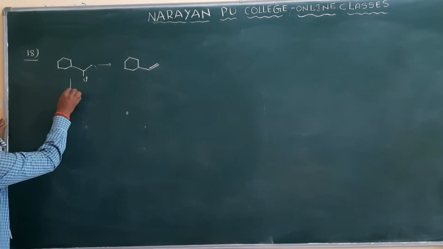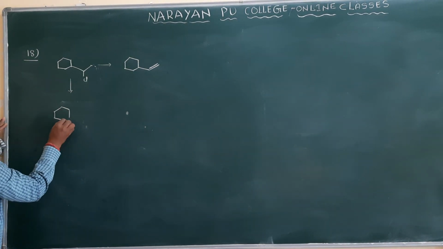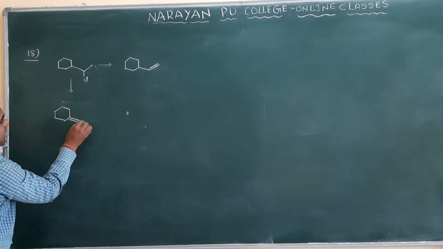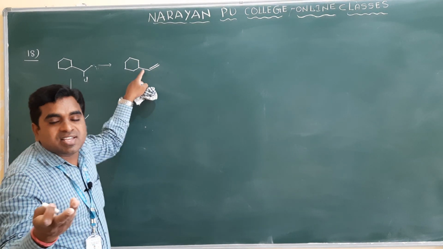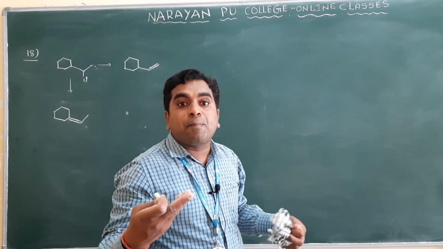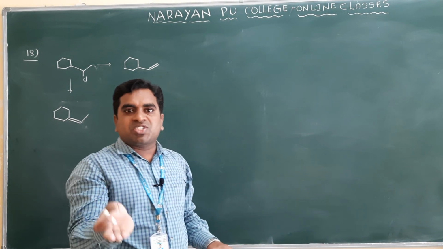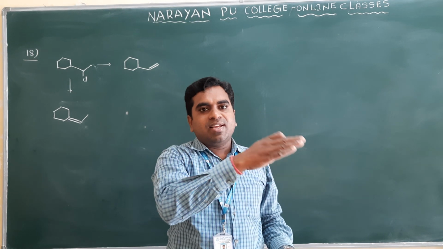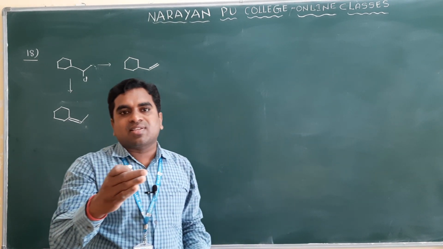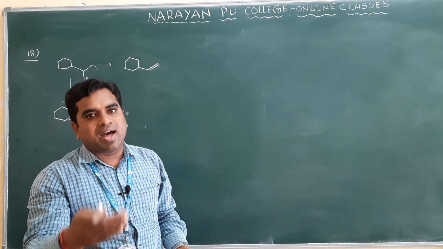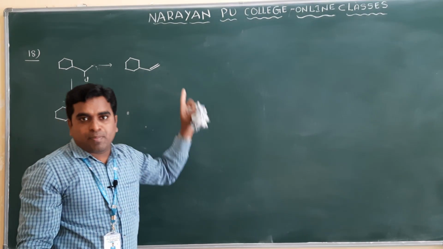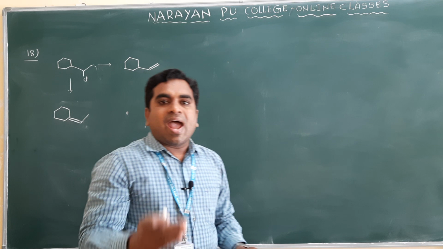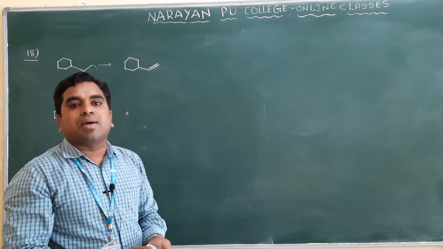If it is the more substituted alkene, which product is it? Saytzeff product. This is a Saytzeff product, but they want which one? Less substituted alkenes. Less substituted alkenes means which product? Hofmann product, they need. According to the Saytzeff rule, more substituted alkenes are most stable and formed as the major product. According to the Hofmann elimination, less substituted alkenes are the major product.